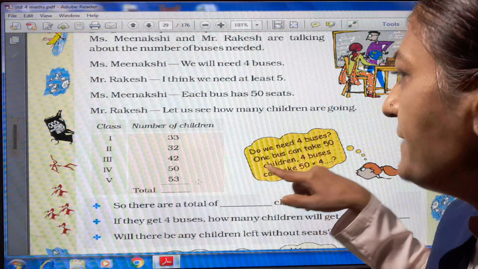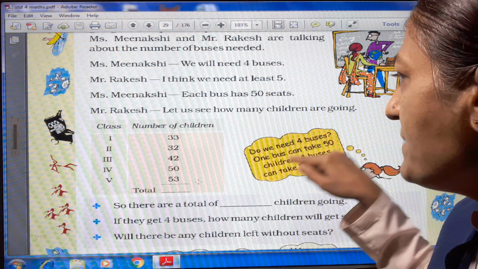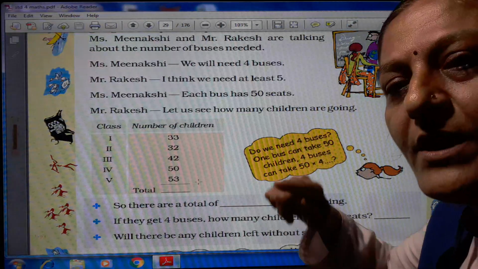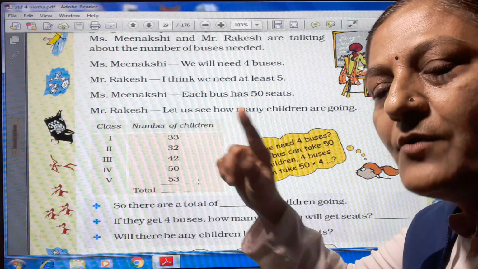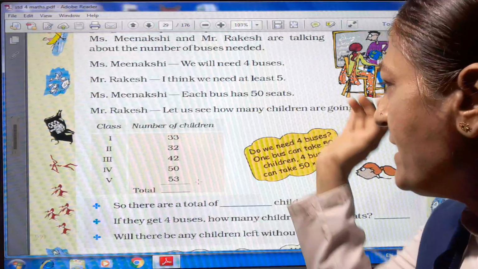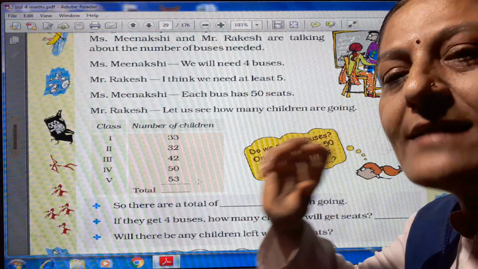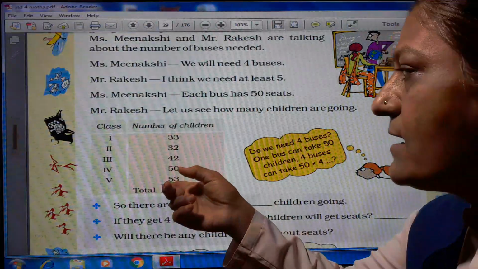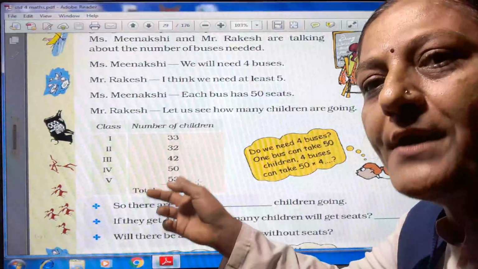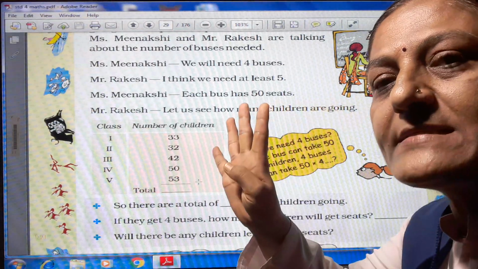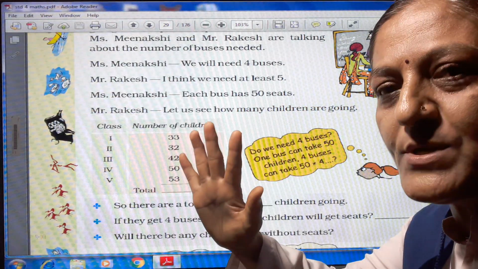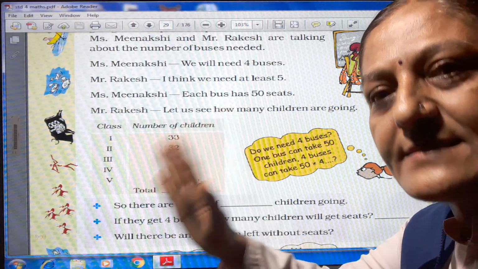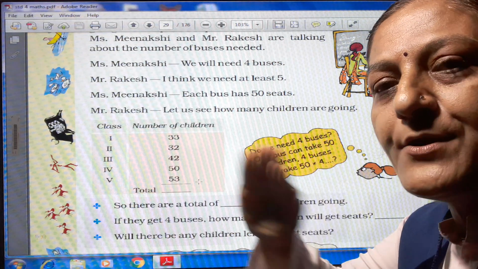Now here it is given: do we need 4 buses? One bus can take 50 children. How many children can 4 buses take? So we have to do 50 multiplied by 4, and the answer is 200. But here our total number of students is 210, and if there are 4 buses and in one bus 50 students, then a total of 200 students can get seats. 10 students cannot get seats.